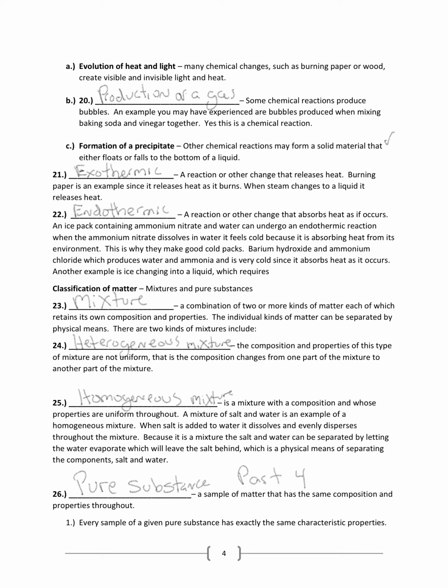Now, when chemical reactions occur, they can either produce heat or absorb heat. So number 21, an exothermic change, is a reaction or a change that releases heat. Again, burning paper is an example. That's going to release heat. But also, when steam, which is water in a gas state, is converted from a gas to a liquid, it releases heat. So that would be exothermic.